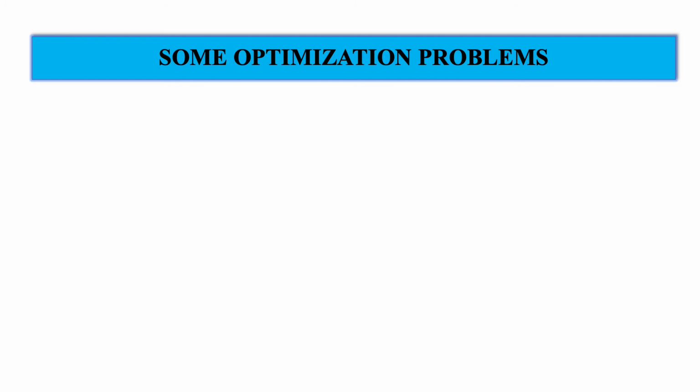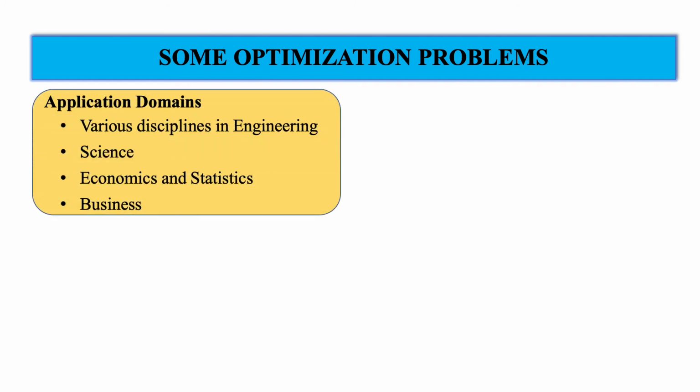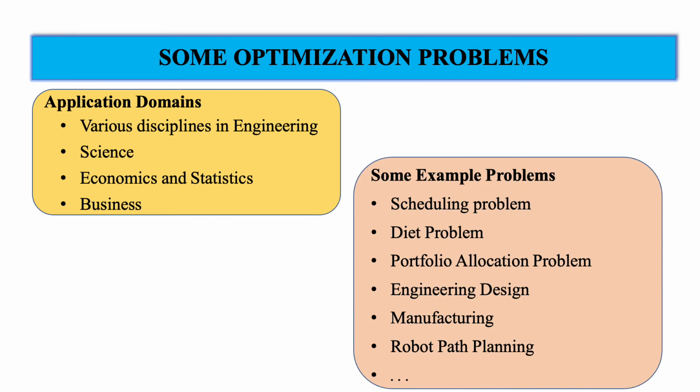So you might have noticed that optimization problems are applied in a variety of domains, right from engineering to science to economics, statistics and business. Some examples of these optimization problems are given here. One of the important problems is the scheduling problem. For example, airline companies would like to schedule their crews and their aircraft to minimize the cost.